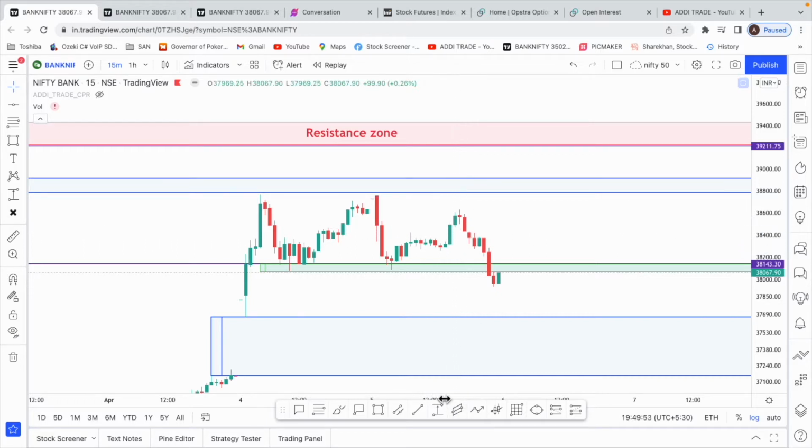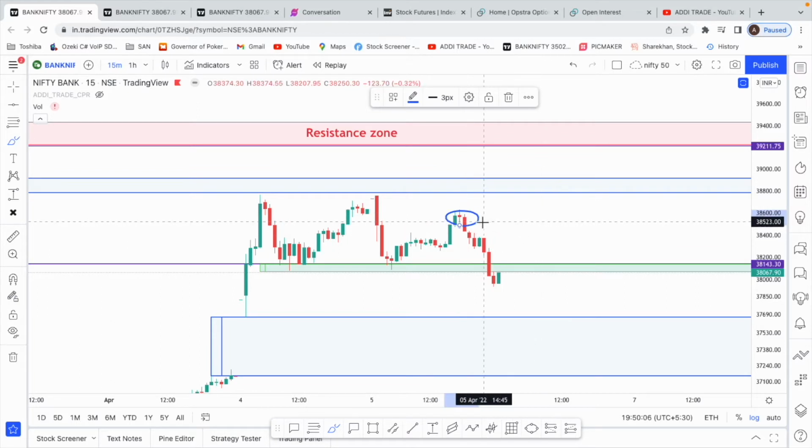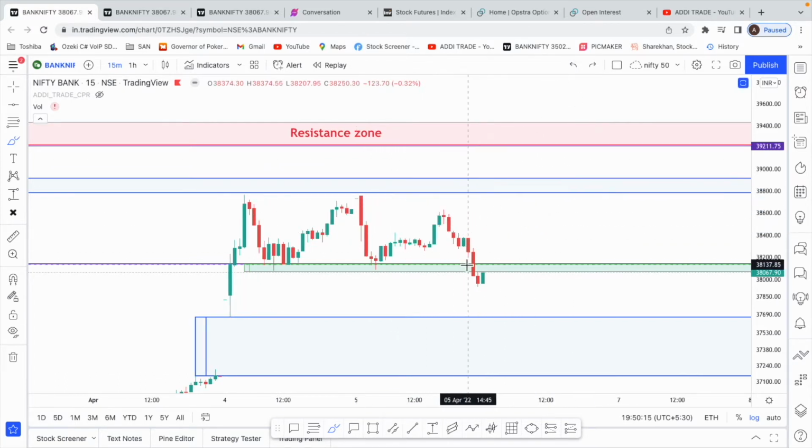And if somebody was trading in the later part of the day, post 1:30 or so, the best entry was when this evening star was formed, because this was a nice evening star and we were making a lower high from the day's high. We were making a lower high and got a nice fall. And even this support that was there at about 38,070 to 38,140, the 70-point support zone, even that has been broken and we have closed below it.